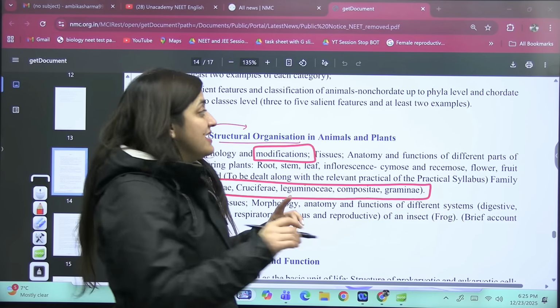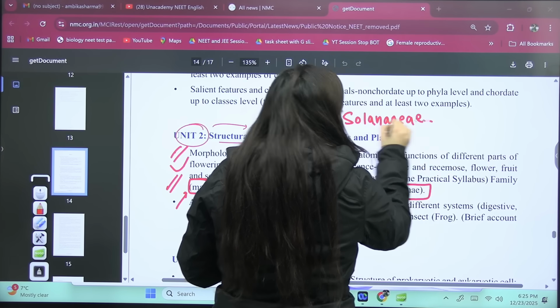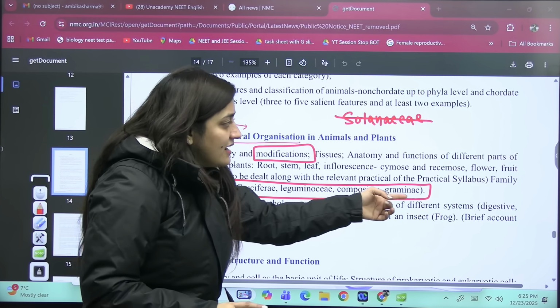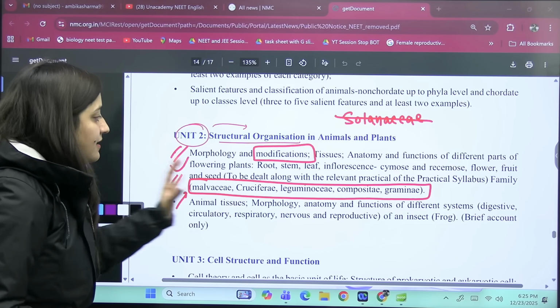But in your NCERT, they have mentioned Solanaceae. Solanaceae is not the part of your syllabus, right? It is not the part of your NEET syllabus, right? These are the families that you have to study. And I was talking about the mistake. So here you people can see the mistake as well.